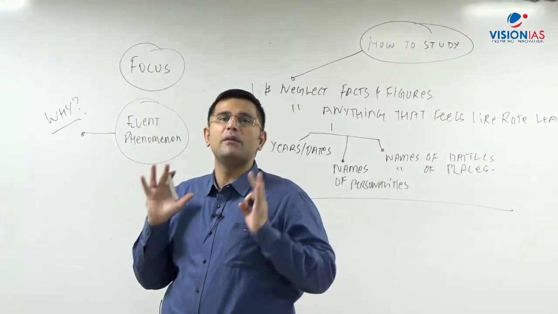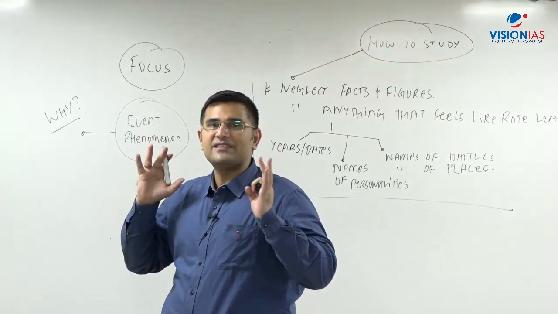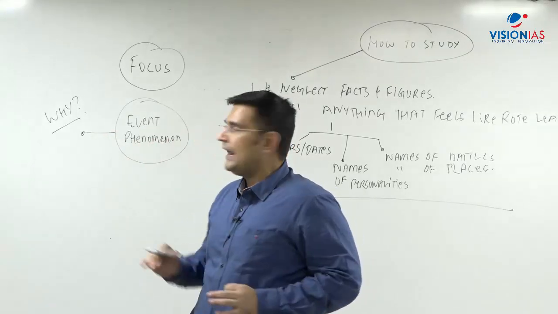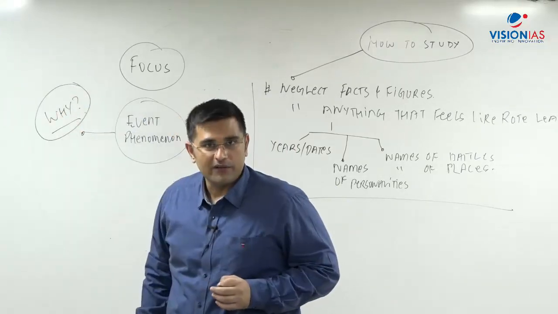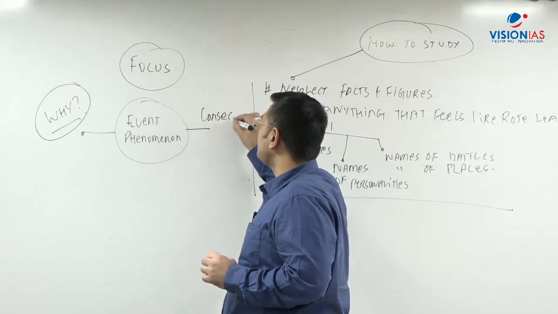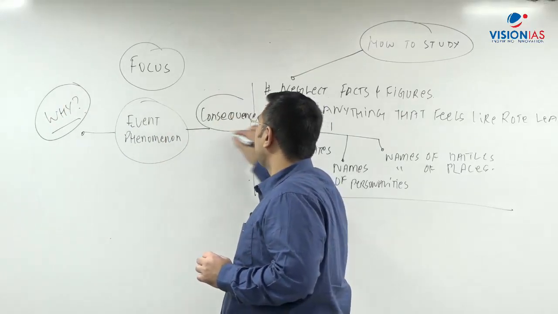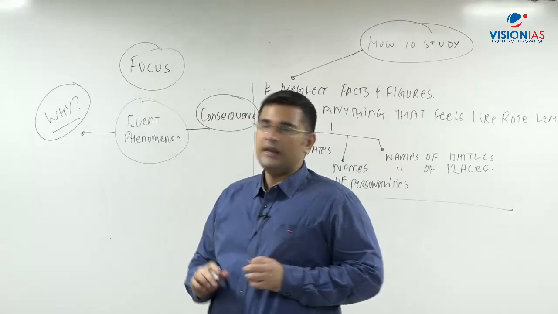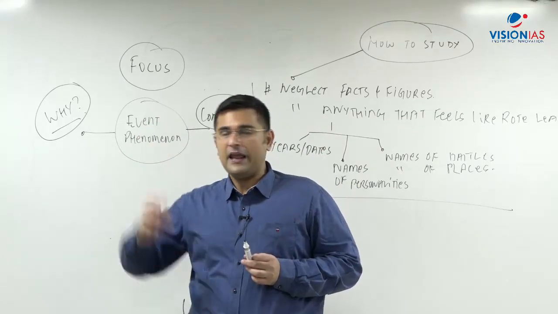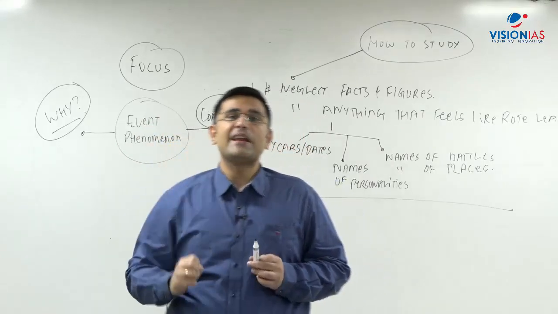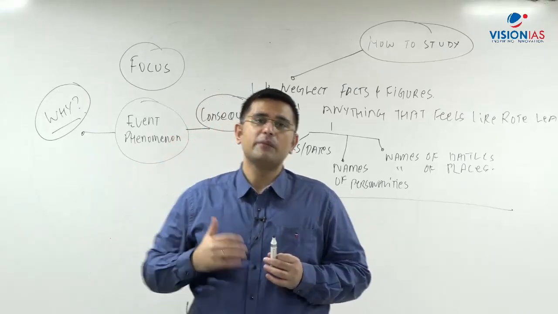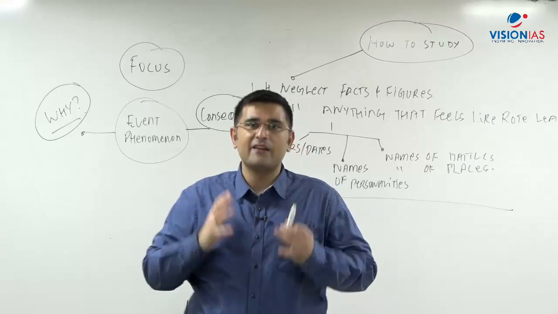A basic commonsensical theme, a basic trend, that is, you will focus upon the analytical part of it, right? So therefore you focus upon the why part of it. Similarly, you focus on the consequence part of it, that what was the consequence of this particular event. If American Revolution took place, then why did it take place? What was the British policy, right? What were the grievances of the Americans, that is the white settlers who were settled in the 13 colonies of Britain in North America? So what were their grievances?